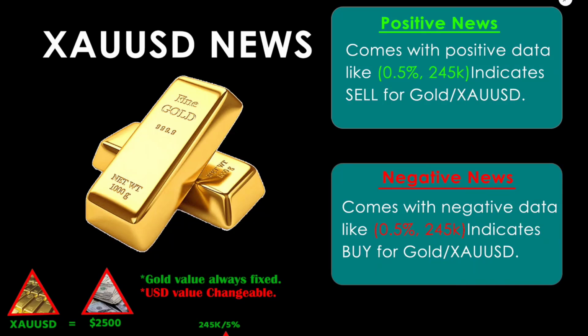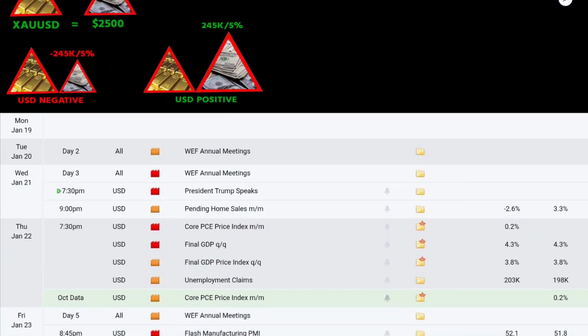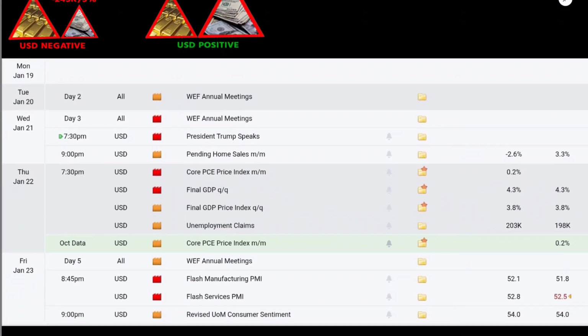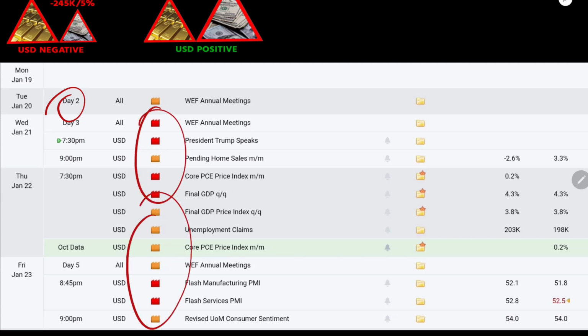In this video, we are going to analyze the fundamentals of the market and how it is going to move next week, with a lot of fundamental resources. Nowadays, the market is moving with fundamental links more than technical, so we have to keep our eyes on fundamental things also. We have a lot of fundamental news, that means red news, which is very important, so we have to take a look at all of it.